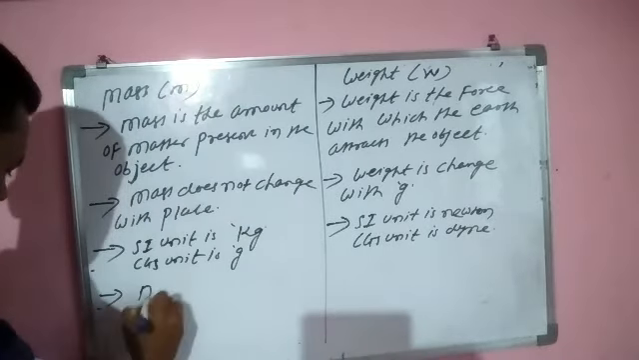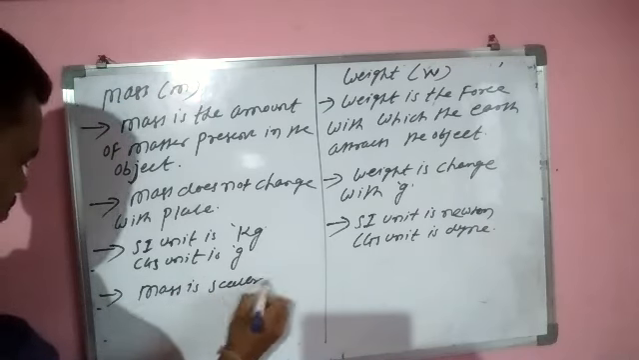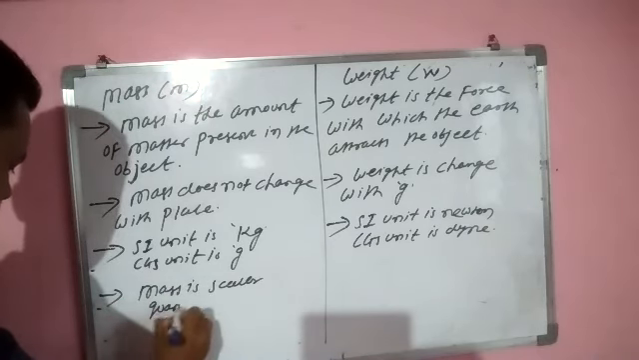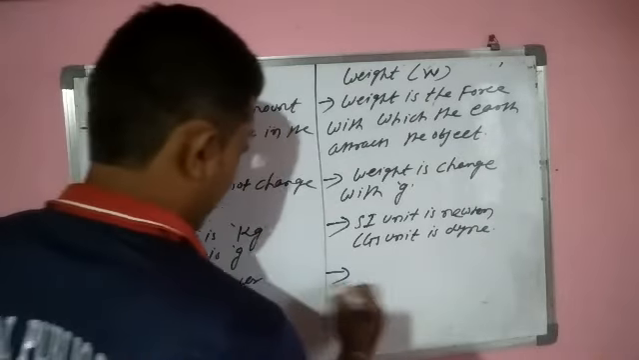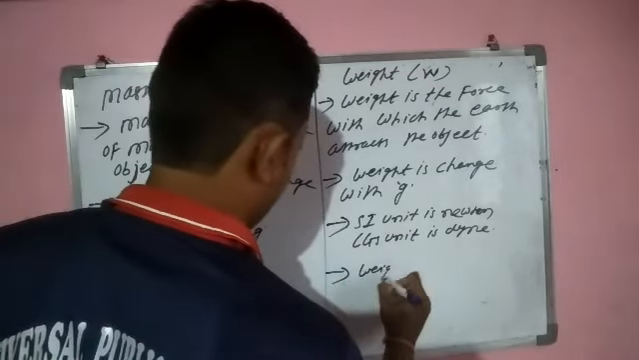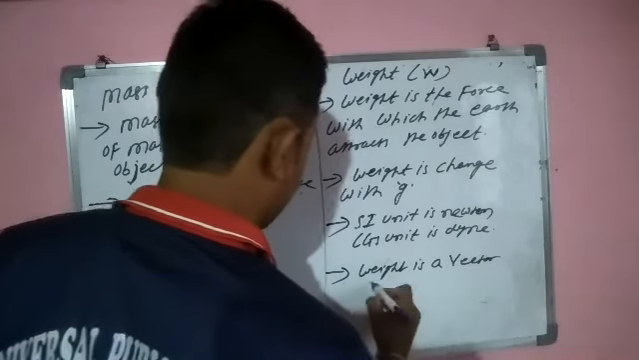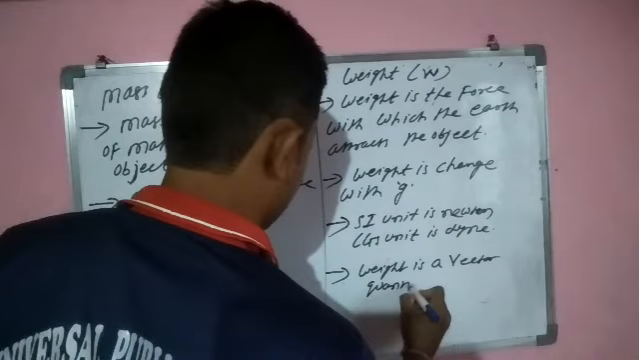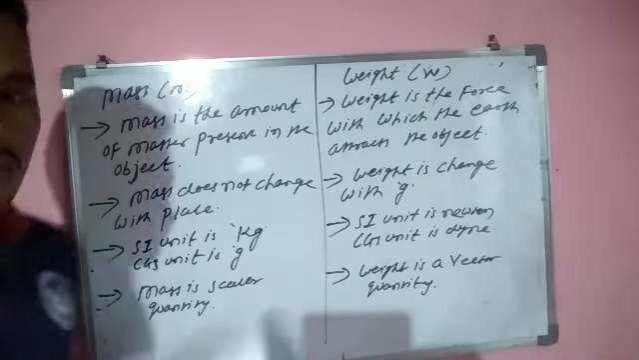So mass is a scalar quantity and weight is a vector quantity. Weight is a vector quantity. Understand? So this is the difference between mass and weight.